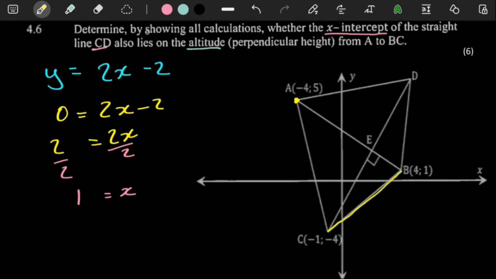So they say determine, by showing all calculations, whether the x-intercept of the straight line CD, so there's our x-intercept of the line CD, also lies on the altitude from A to BC. Oh, okay.